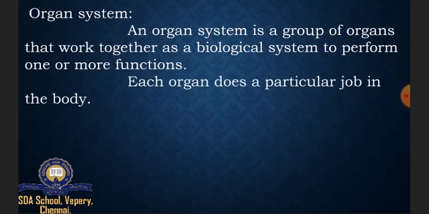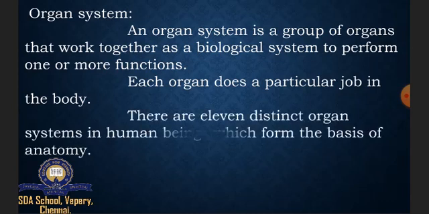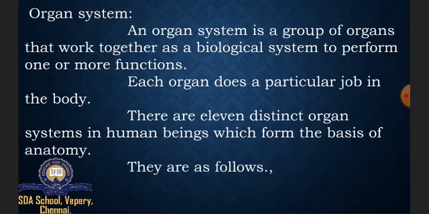The second point is each organ does a particular job in the body. So all the organs have a particular job in our body. There are 11 distinct organ systems in human beings which form the basis of anatomy. We are going to write all those 11 things.